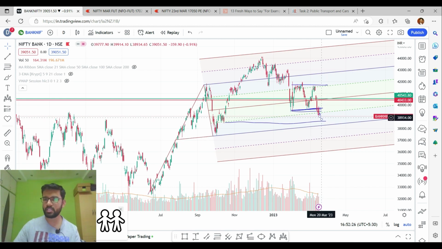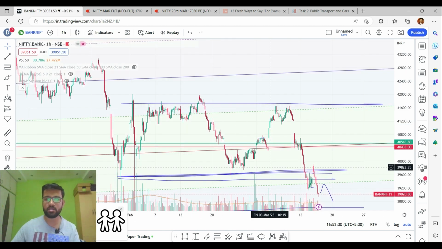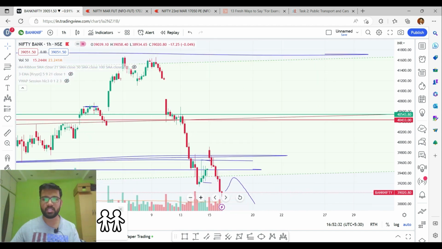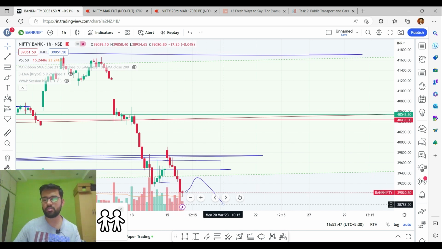But in case the market comes up, I will explain it in the lower time frame so that you can easily understand. The market has formed a doji candle in the lower time frame, and if the market comes up, then this bearish candle's highest point, that is 39,340 levels, will be acting as a resistance point. So the market comes up and takes the resistance of this level, and again the market can go down from these levels. And once the market goes down, I have already explained the targets on the downside, so those levels will be acting as important support points for the Bank Nifty.